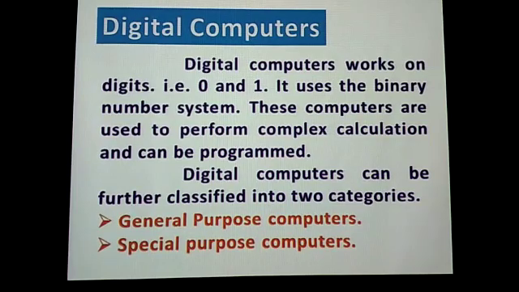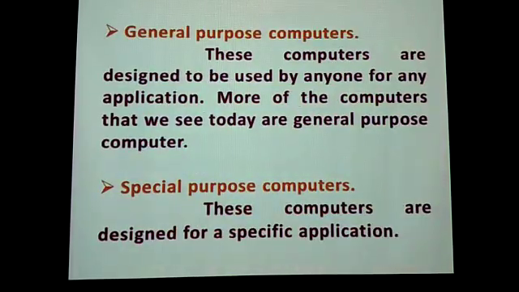First category is general purpose computers, and the second category is special purpose computers. So what is general purpose computers and what is special purpose computers? Let us read in the next slide. General purpose computers. These computers are designed to be used by anyone for any application.